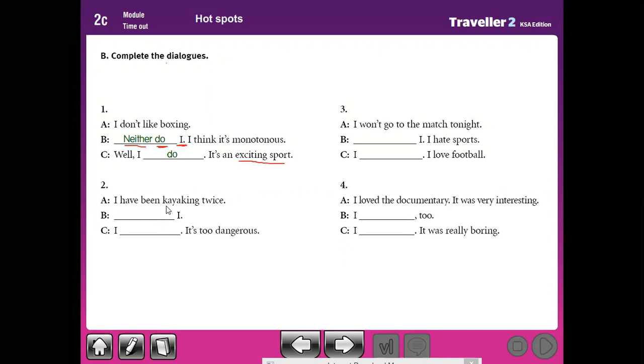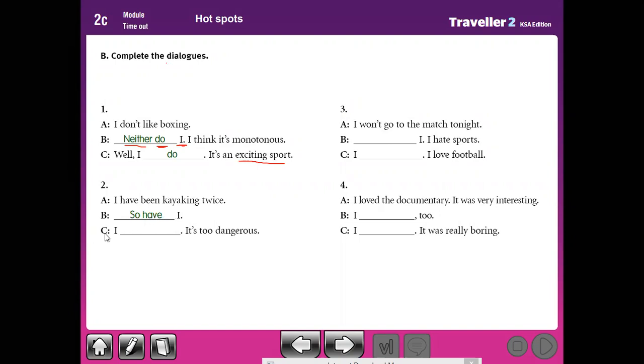So we can use so plus affirmative auxiliary verb plus subject, or you can use subject plus affirmative auxiliary verb plus too. But here the subject is at the end of the sentence. So you should use, yes, excellent. So have I. Okay, so have I, because you agree with him.